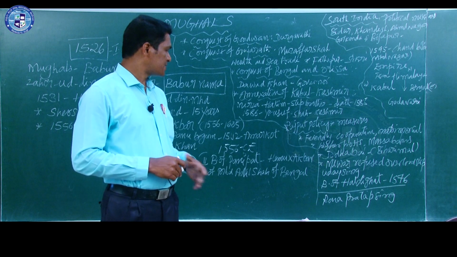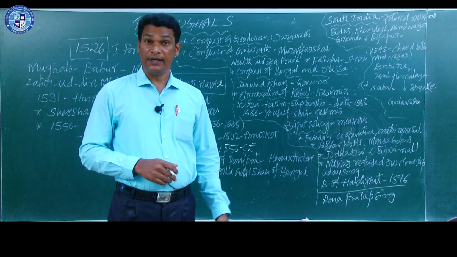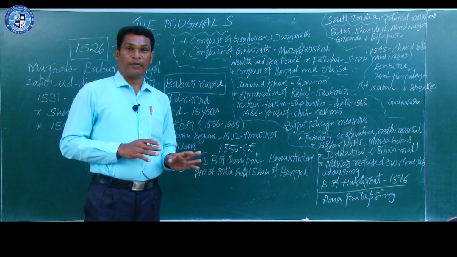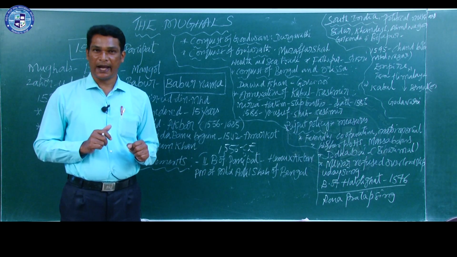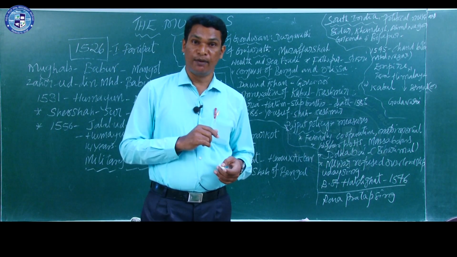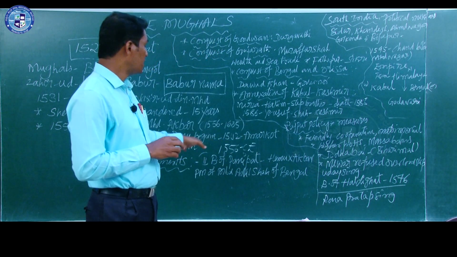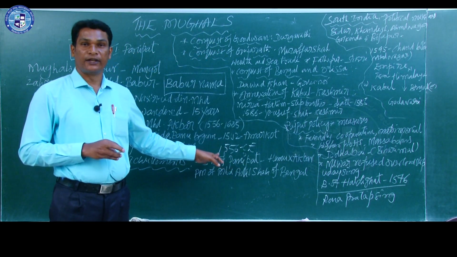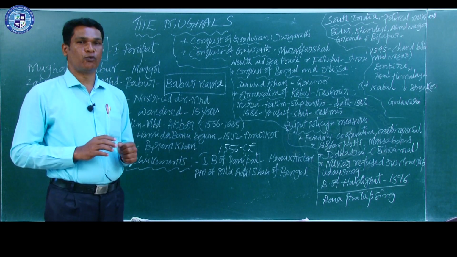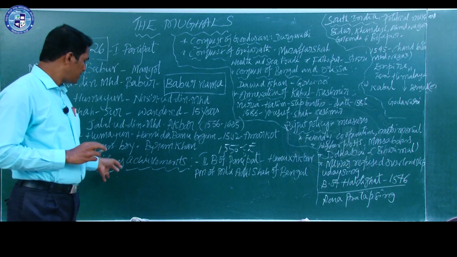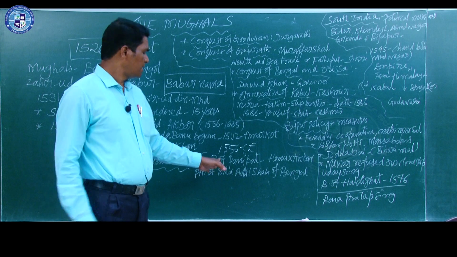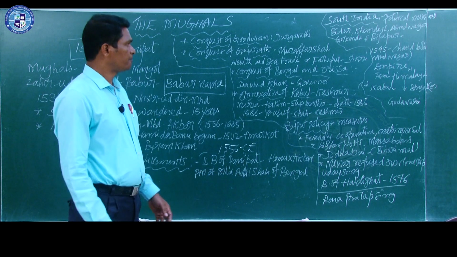Meanwhile, his soldiers ran away from the battlefield thinking that Hemu had died. At the same time, Bairam Khan caught Hemu and Hemu was beheaded. So, that was the end of Hemu, and the second battle of Panipat ended here, and the Mughals got a great victory against Hemu. So, this is what we learn under the military achievements of Akbar. It was one of the greatest military achievements of Akbar.